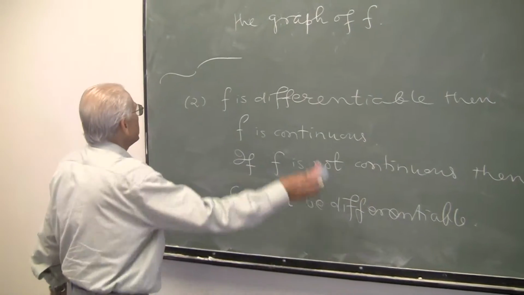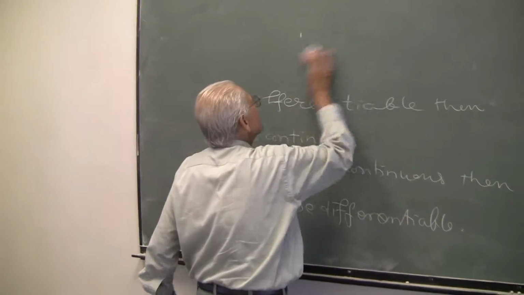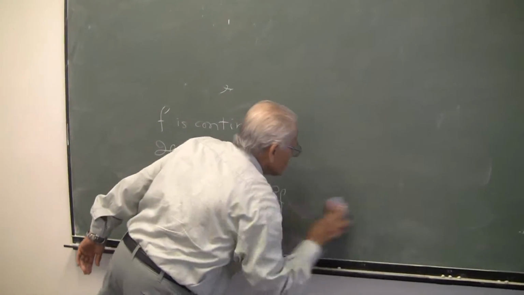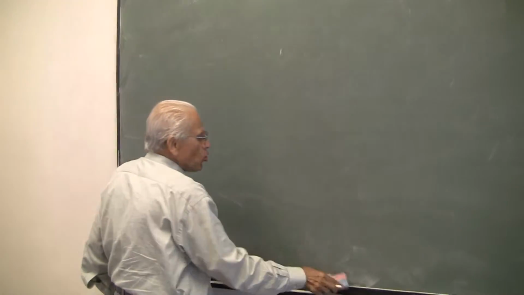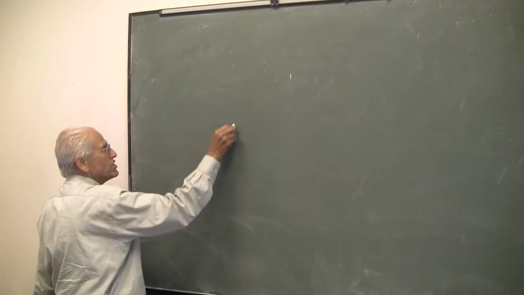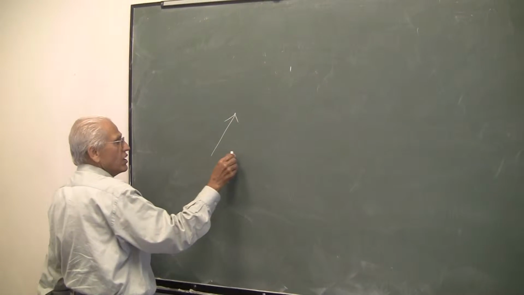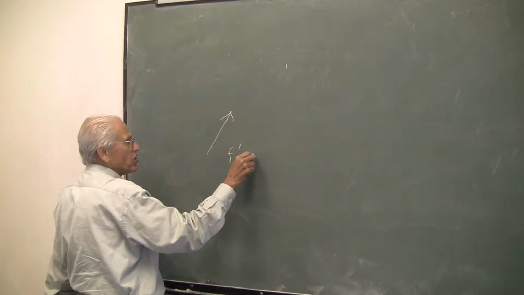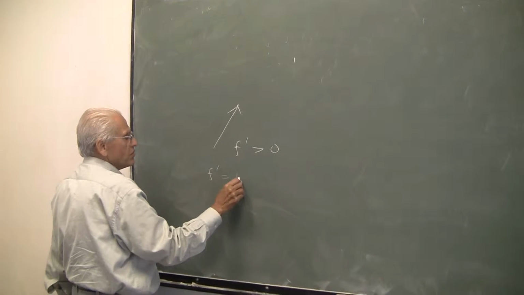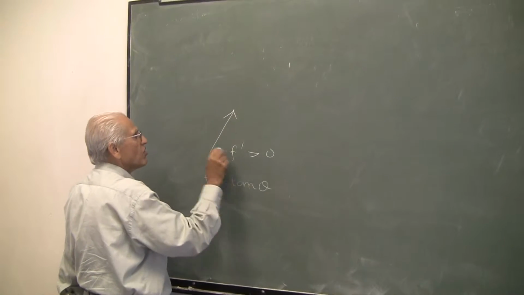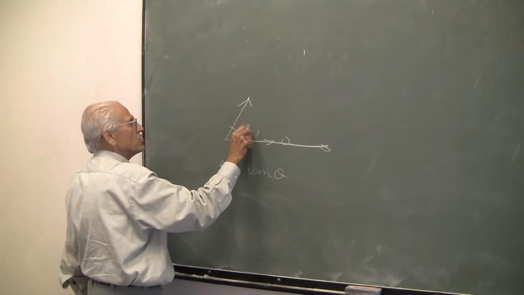The third observation is this. If the slope of the tangent is upwards like this, meaning f prime is positive, because f prime represents tan theta, where theta is the angle with the horizontal. So this is your f prime.